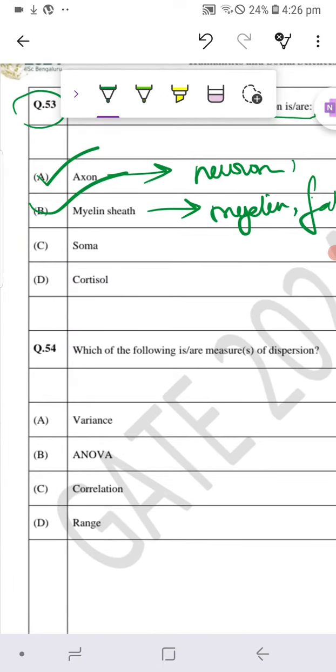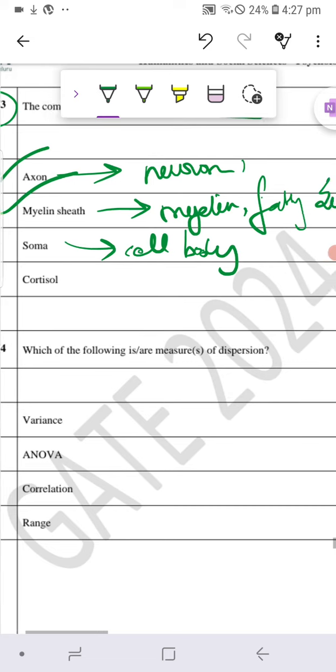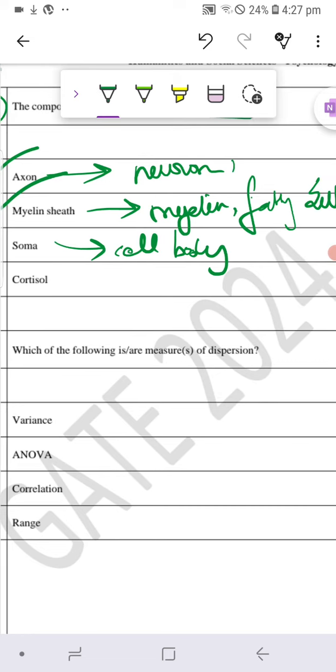Next option is soma, that is, it's also known as cell body, and it also again plays a very crucial role in coordinating and initiating muscle contractions, right?